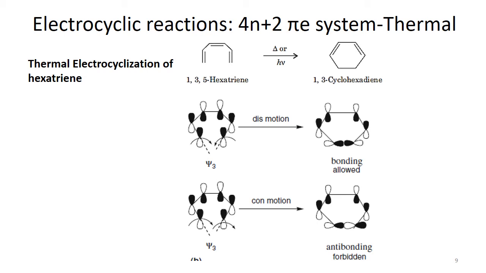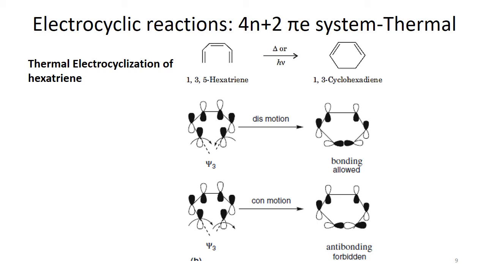We have the 6 psi functions, or you can say the 6 molecular orbitals of 1,3,5-hexatriene. We have to identify which one is the HOMO and which one is the LUMO. There are 6 unhybridized p orbitals, so they are going to form pi bonds.